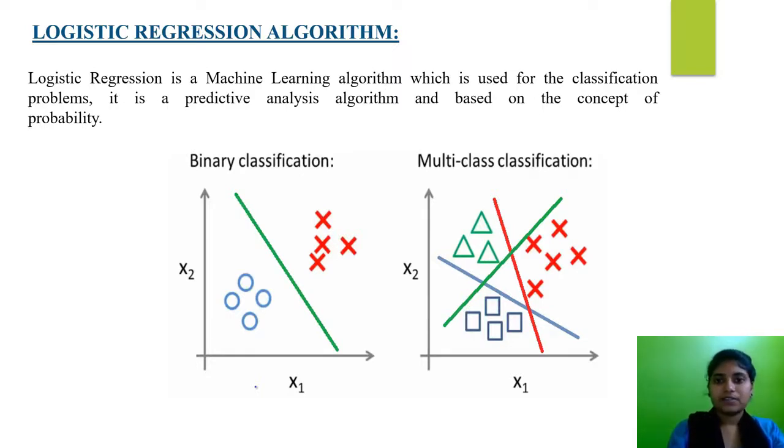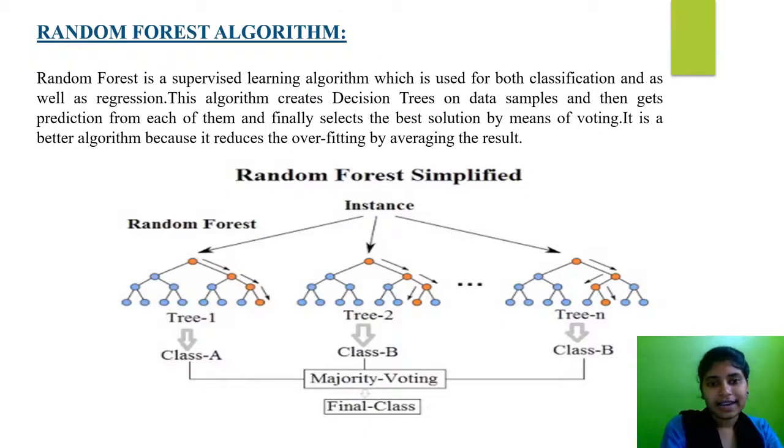So the main purpose of these three algorithms is classifying new objects or new data values and identifying which category that particular object belongs to. The next algorithm is the random forest algorithm, which is a supervised learning algorithm used for both classification and prediction purposes.